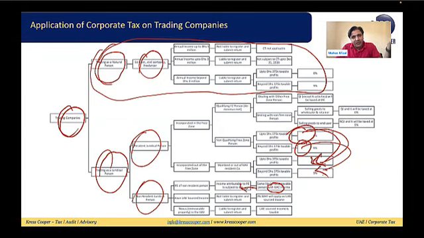And with the passage of time, this 0% can go up. The nexus in the UAE means the non-resident trading company has an investment in immovable property in the UAE. If the non-resident trading company has any investment in immovable property in the UAE, that is company to property investment, not investment by a natural person. If this investment had been by a natural person, it would have been out of scope.